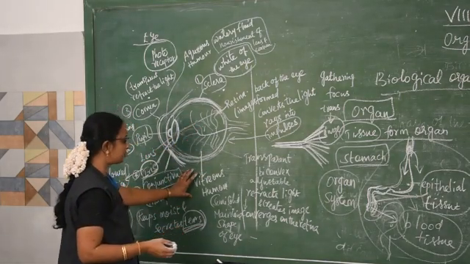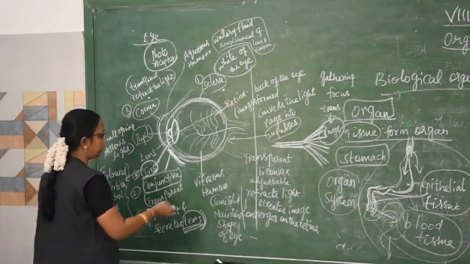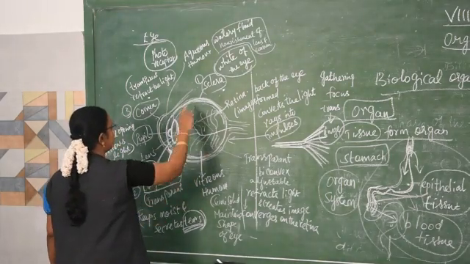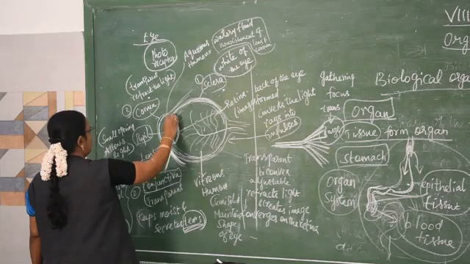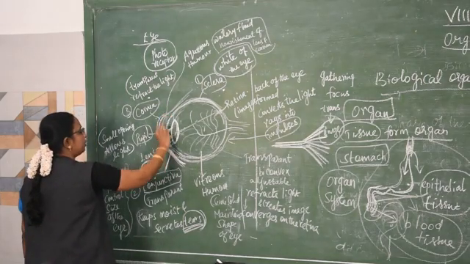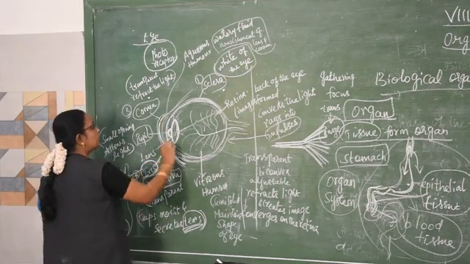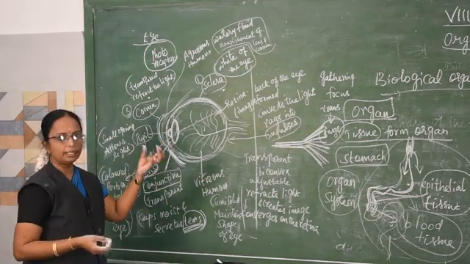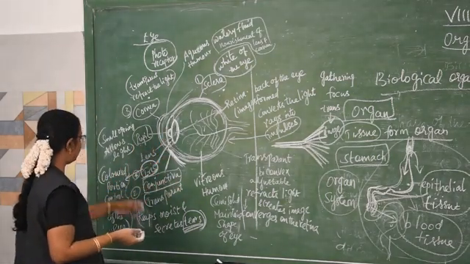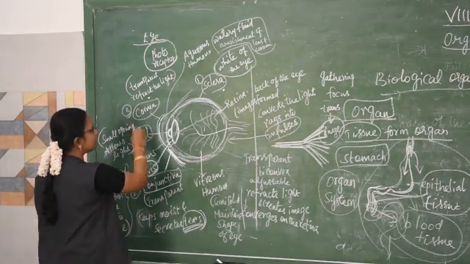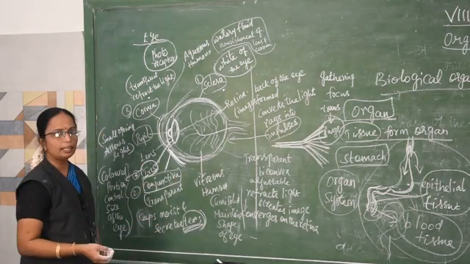Then the vitreous humor is there, semi-solid. It maintains the shape of the eye. And then the aqueous humor is there, which is present between the cornea and the lens. This is a watery fluid. It gives nourishment to the lens and the cornea. So this is about the external and the internal structure of the eyes.